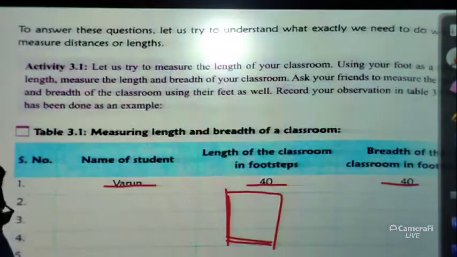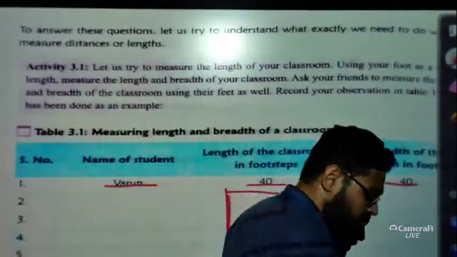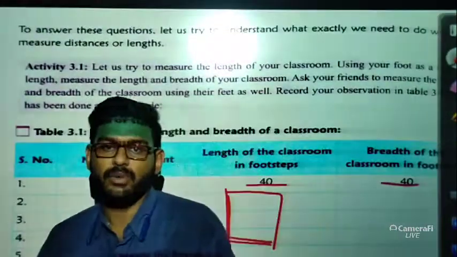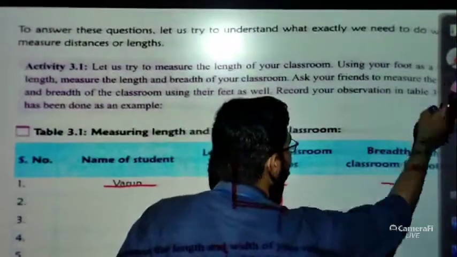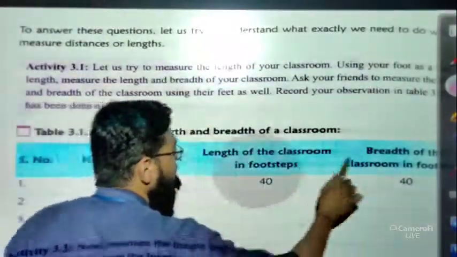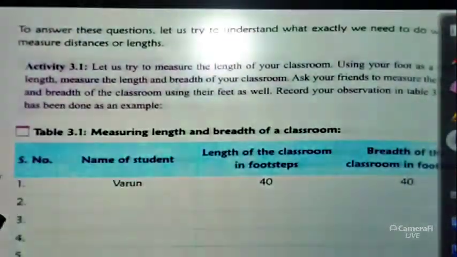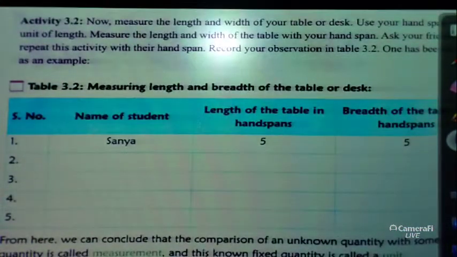You can just measure your room by laying down your foot, that is 1 footstep, 2 footstep, 3 footstep. Okay, so by doing this you can measure the length and breadth of your room. Very easy activity. I hope all of you can easily do this activity. Now one more activity is there.